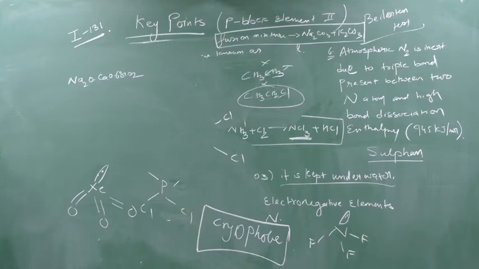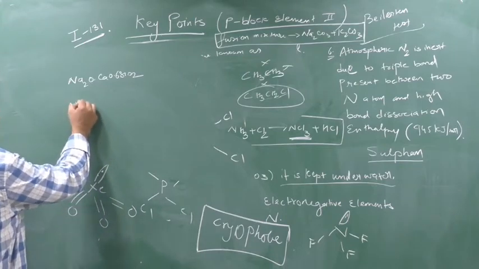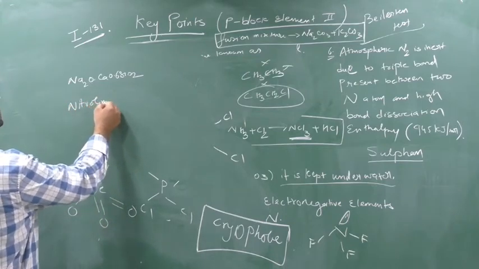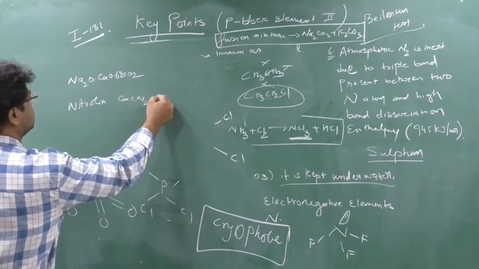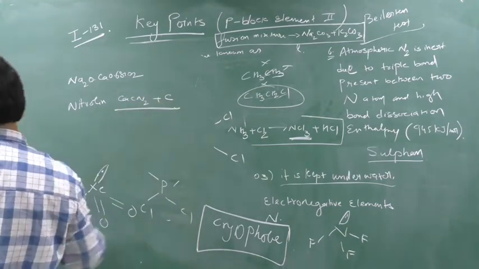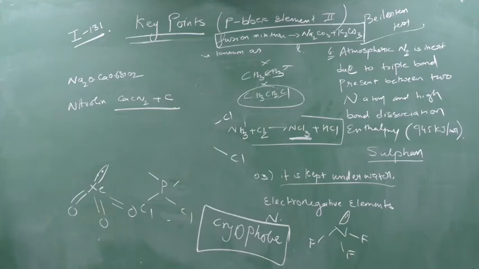Next, nitrolim is known as CaCN2 plus carbon. This you know, I guess. So this mixture is known as nitrolim. It is used as a fertilizer.